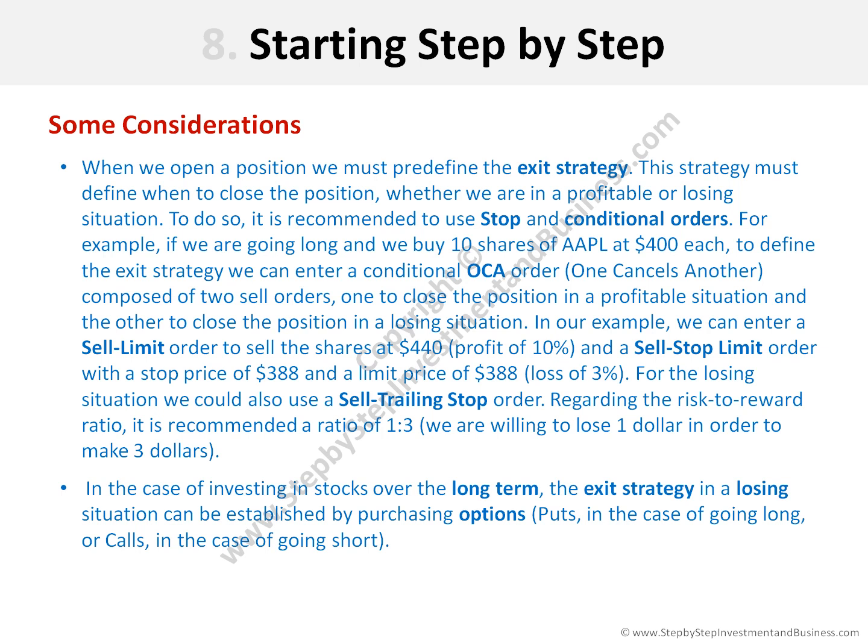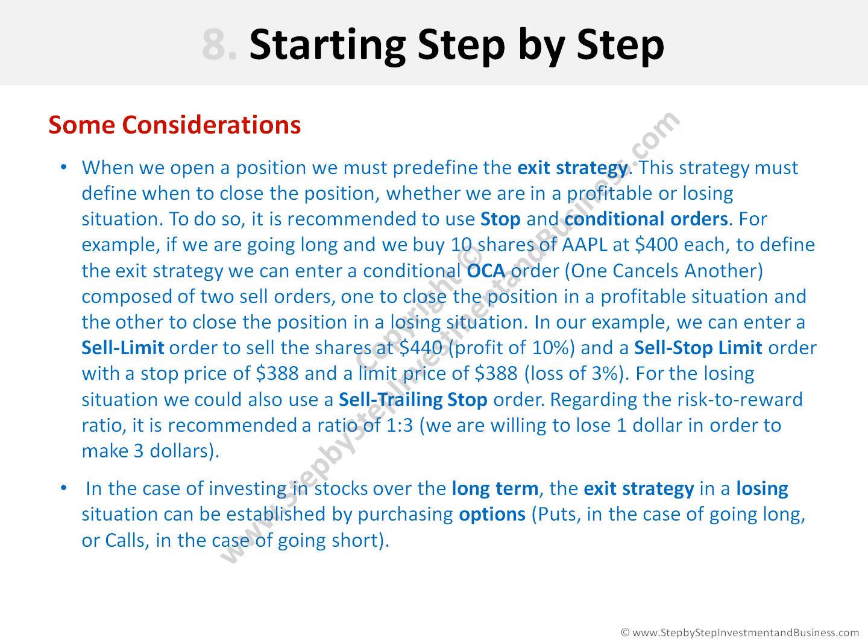In our example, we can enter a sell limit order to sell the shares at $440. That is, in order to make a profit of 10%, and a sell stop limit order with a stop price of $388 and a limit price of $388. That is, we are assuming a maximum loss of 3%. For the losing situation, we could also use a sell trailing stop order.